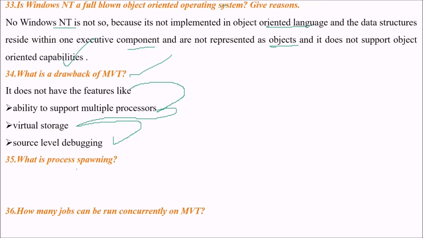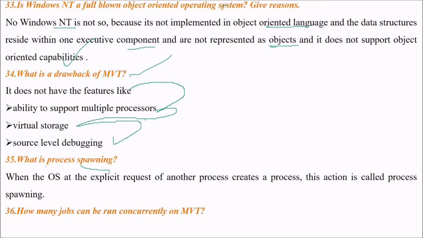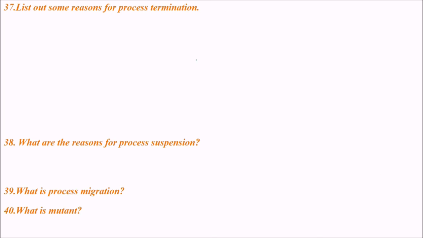What is process spawning? When the OS, at the explicit request of another process, creates a process, this is called process spawning. If some process explicitly requests the OS to create a process, this is process spawning. How many jobs can be run concurrently on MVT? 15 jobs.